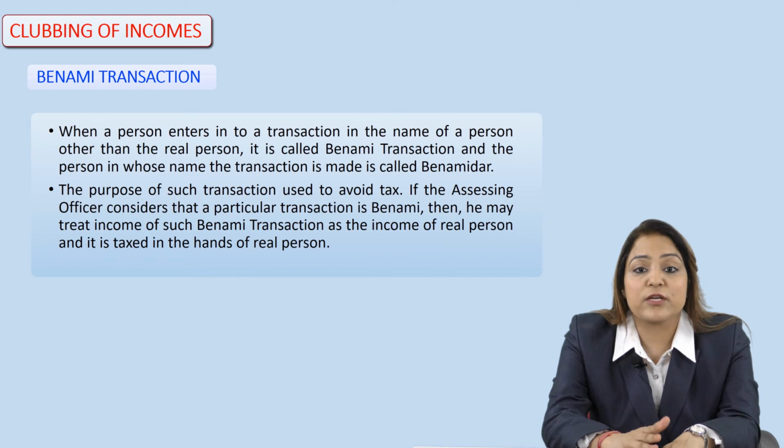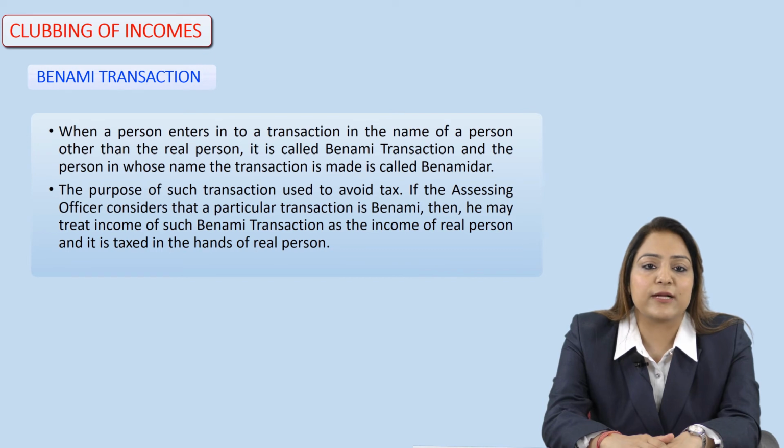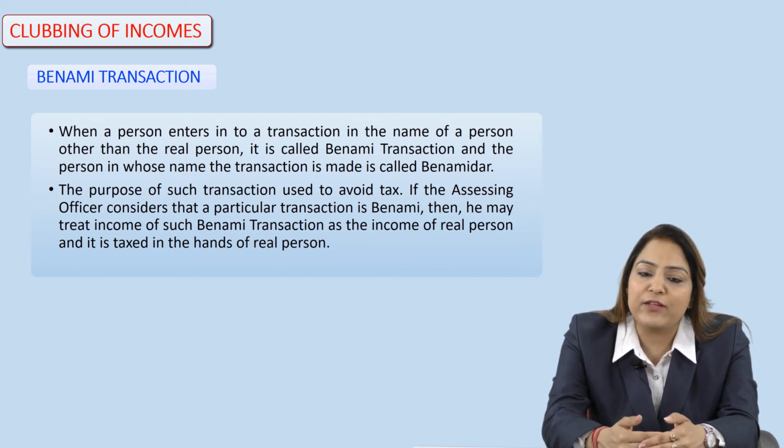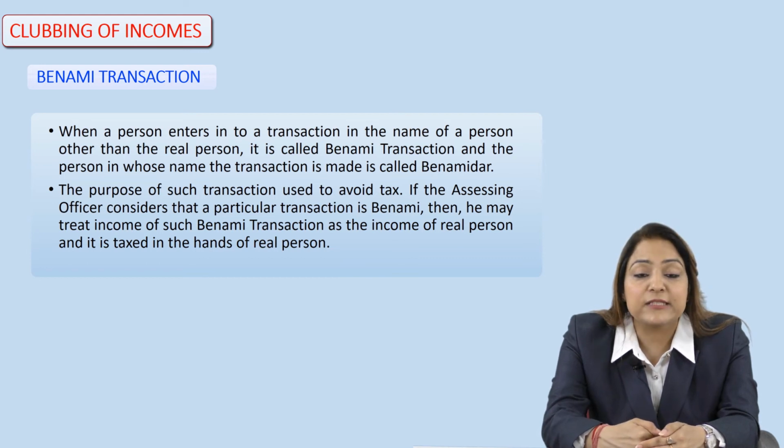If the assessing officer is not satisfied with the explanation provided by the assessee, and is very sure that the transaction is Benami, then he can consider such income as the income of the real person, and the tax is paid by the real person. It means the real person who is playing the role behind the curtain is liable to pay tax as per the applicable rates.